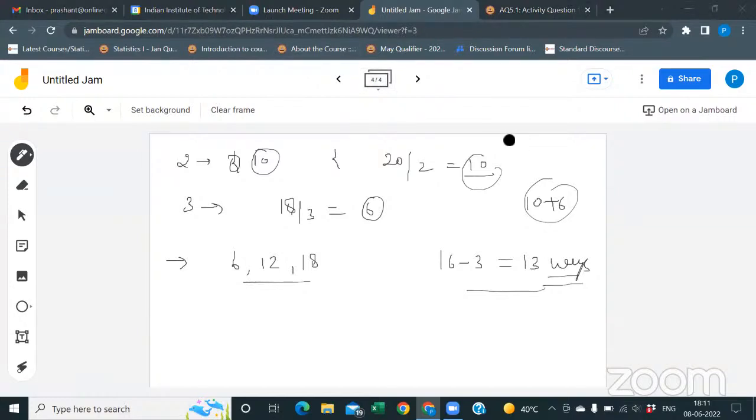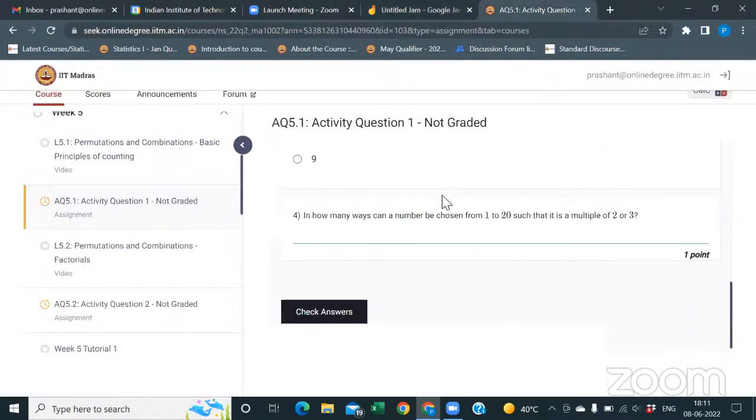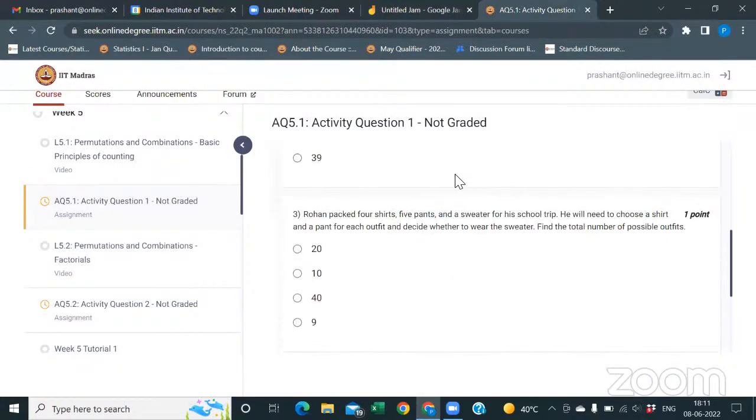Sir, I have a doubt. Yes, please. Sir, the previous question. Actually, I did only the second one, 4 into 5 into 1. The question is not very indicative of whether he is wearing the sweater or not. See, what is the key? He decides whether to wear the sweater. It's not mentioned for each outfit that he has to wear a pant, a shirt, and a sweater. For each outfit, he needs to choose a shirt and pant. After that, he decides whether to wear the sweater or not.